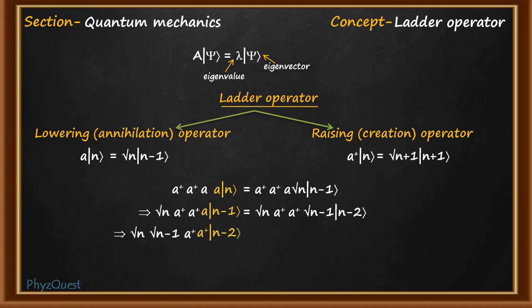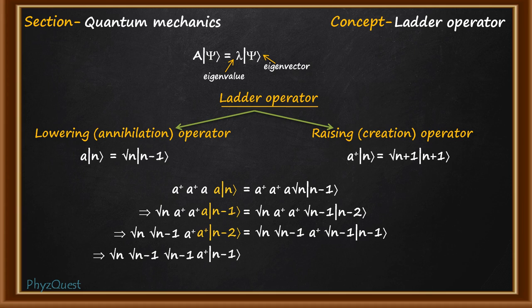When it operates on n-2, it will increase the state by 1, so the eigenvalue will be square root of n-2 plus 1, that is square root of n-1, and the eigenstate will also increase by 1 unit, that is n-1.